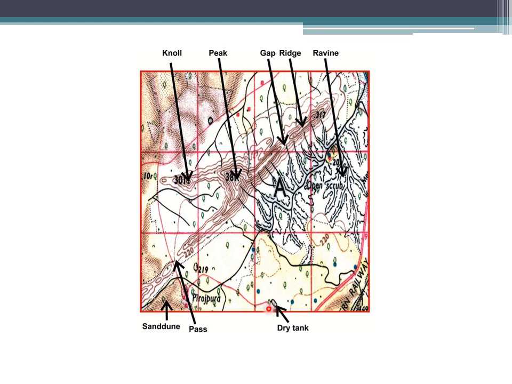Now this is a dry tank. How can a dry tank be identified? It is given the boundaries, but there is no water over here. We'll come to color schemes later. Then this is a pass. There is a difference between a gap and a pass. In a pass, on one side you have lower mountains, on the other side you have higher mountains. These are sand dunes, how they look.